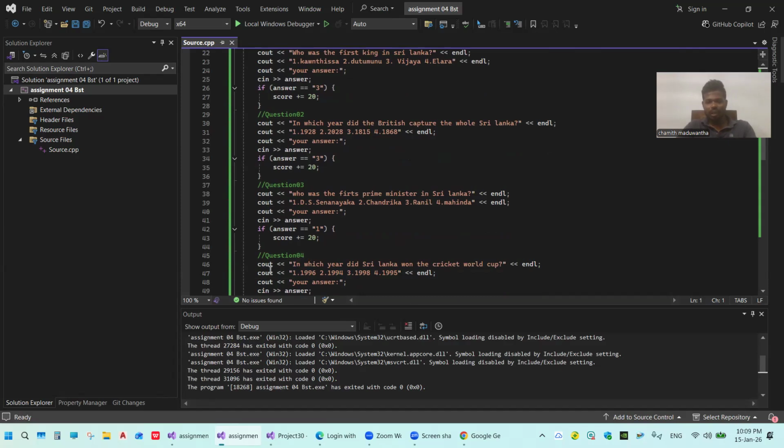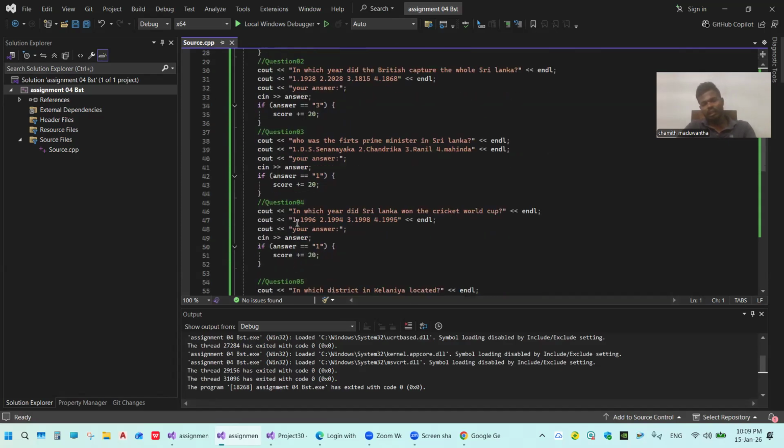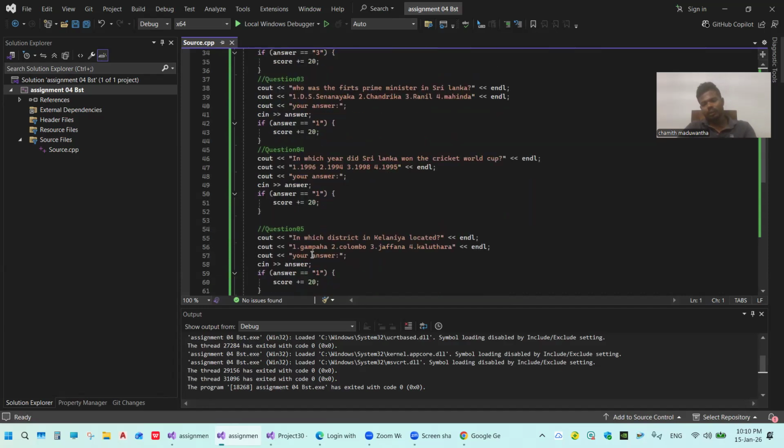Question number 4, cout, in which year did Sri Lanka win the Cricket World Cup? Give endl and cout: number 1 1996, number 2 1994, number 3 1998, number 4 1995. Give endl. Cout your answer and cin answer, if case using answer equal to number 1, score plus equal to 20 marks.